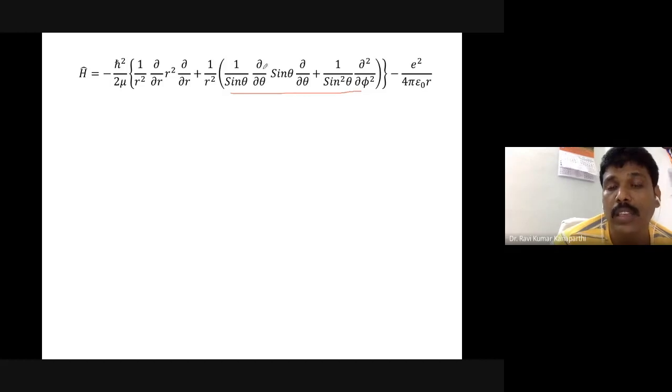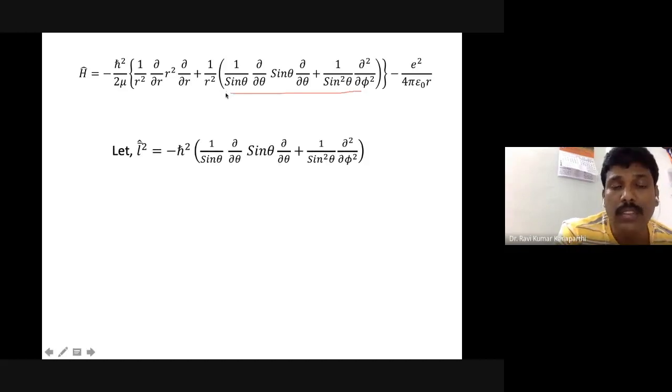And inside you have 1 over sine theta ∂/∂theta sine theta ∂/∂theta plus 1 over sine square theta ∂²/∂phi². That is the angular, or the spherical harmonic, part of the Hamiltonian. Now this we have learned already when we discussed the rigid rotor problem.